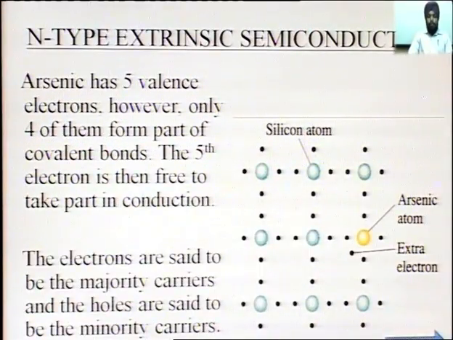When we add pentavalent impurity, the semiconductor formed is known as an n-type extrinsic semiconductor. You can see when we add arsenic atoms, that is pentavalent impurity, 4 of the electrons form covalent bonds with the neighboring atoms, and one of the electrons of the arsenic atom does not form a covalent bond with any atom. So this is an extra electron and is used for current conduction.